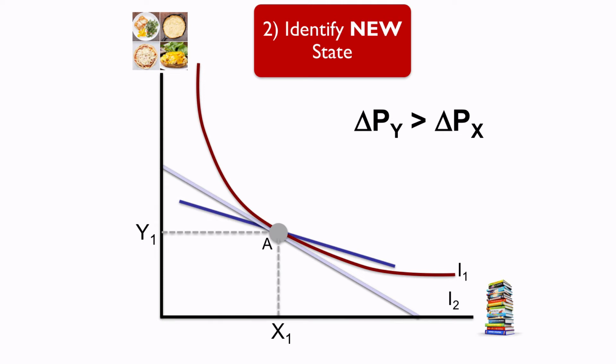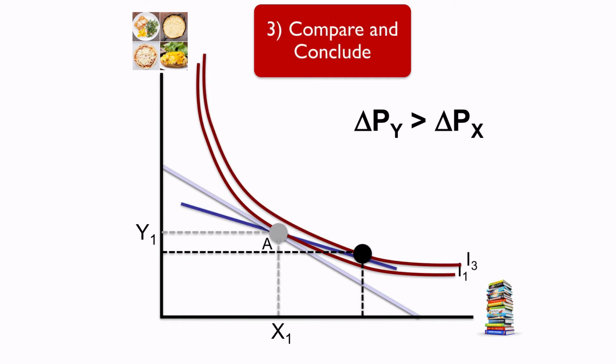And here's where something interesting happens. Notice that point A is not a tangent point between the new budget line and Tom's previous indifference curve. Hence, there must be another indifference curve to the right of the original one that Tom can now afford. In other words, the company is clearly overcompensating Tom because he's able to achieve a higher indifference curve at this point. But how could this be?